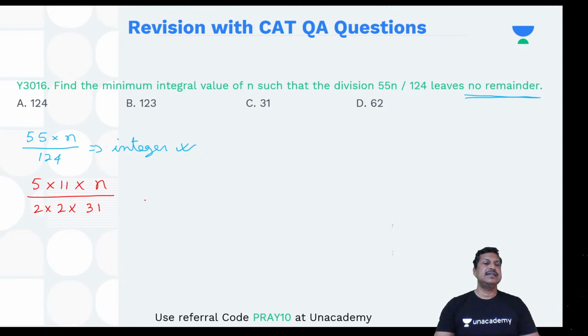So, in that case, if this gives you integer, what should be the minimum value of n? n has to be something like this. n has to be a multiple of 124 so that it will be divisible. Otherwise the denominator 124 will not cancel. So, from here I can say that n should be a multiple of 124.